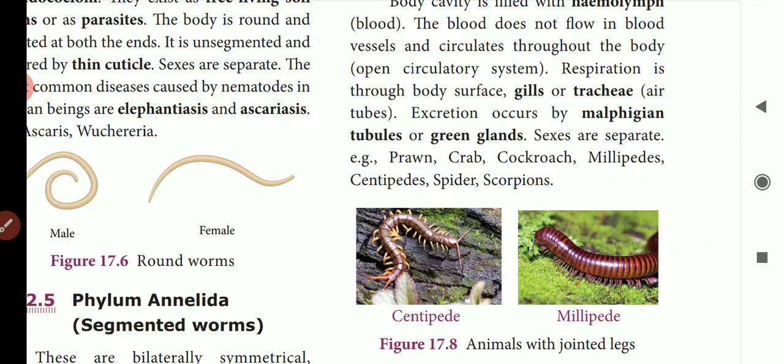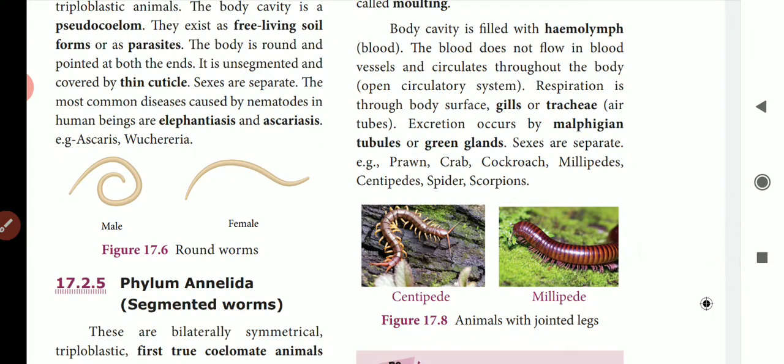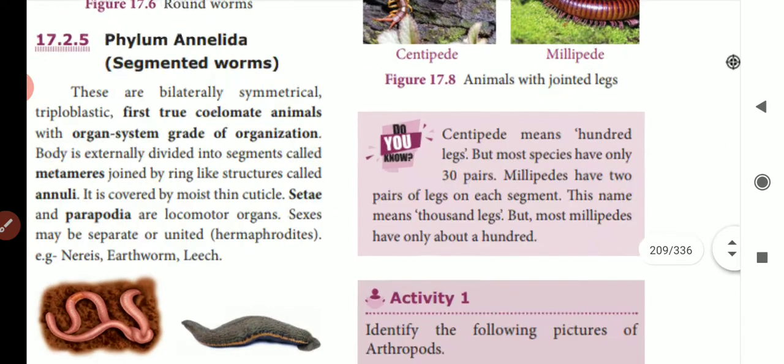They have separate sexes. Examples: prawn, crab, cockroach, millipede. This one is a millipede, and this one is the centipede, spider and scorpions. Look at this picture. Do you know centipede means 100 legs, but most species have only 30 pairs. Millipedes have 2 pairs of legs on each segment. The name means thousand legs, but most millipedes have only about 100.